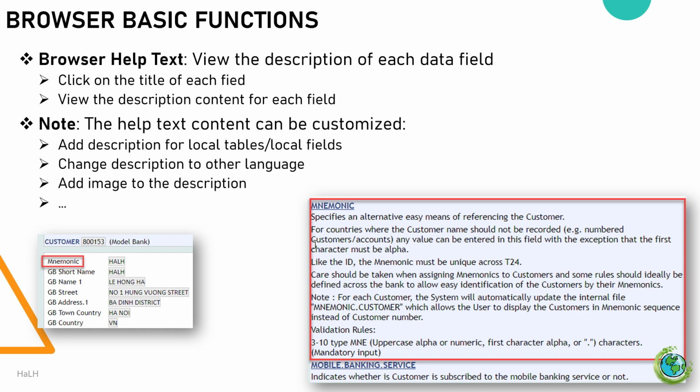By clicking on the field title, you can access the description. View the description content for each field. Once you click on the title, the system will display the description, providing you with necessary details about the field. Note, the help text content can be customized to better suit your needs.